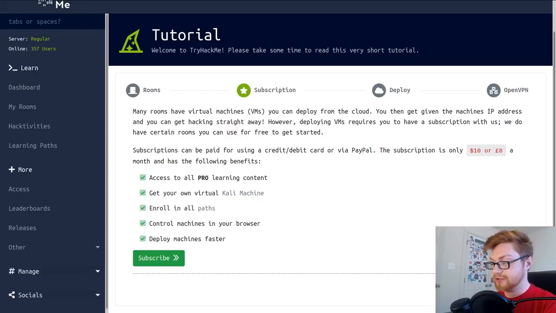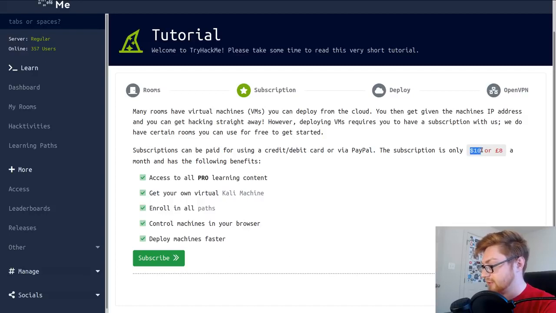One of the really cool things is you can actually deploy your own Kali Linux machine, a virtual machine you can access in your browser, if you don't want to spend the time creating that environment on your own, or you just don't have the hardware, whatever the case may be. That's, I think, an awesome thing, and you actually can access it in different ways. So I'll show you that soon.